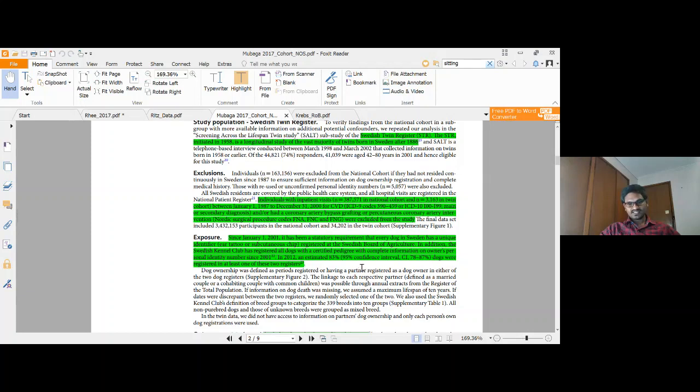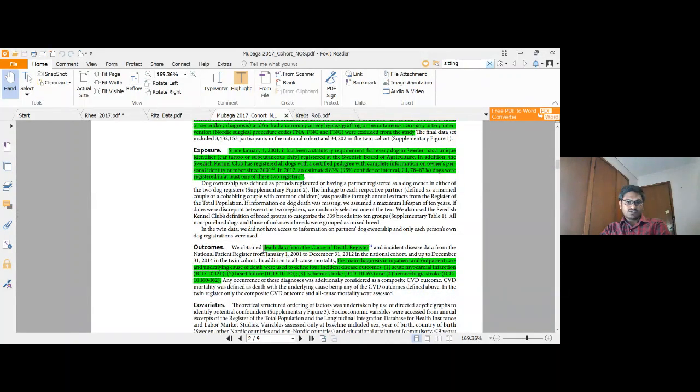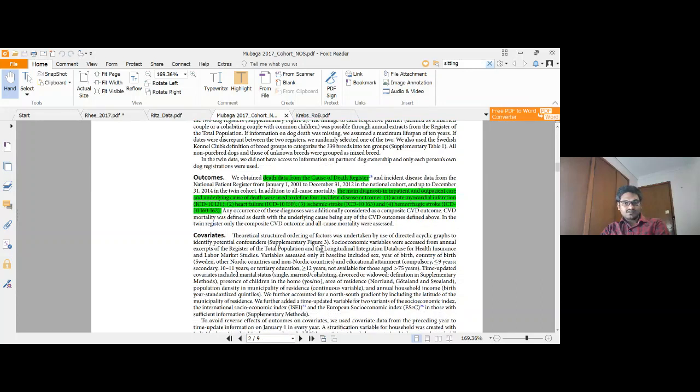Next, the exposure of interest. Here they have clearly mentioned the statutory requirement that every dog in Sweden has a unique identifier, so they have clearly mentioned what the exposure is. Next, outcome. In the outcome section, we have seen death, with death data from the death register, so here we highlighted that. Next, the reason for the death. The death register records the reason, and they coded it in ICD.